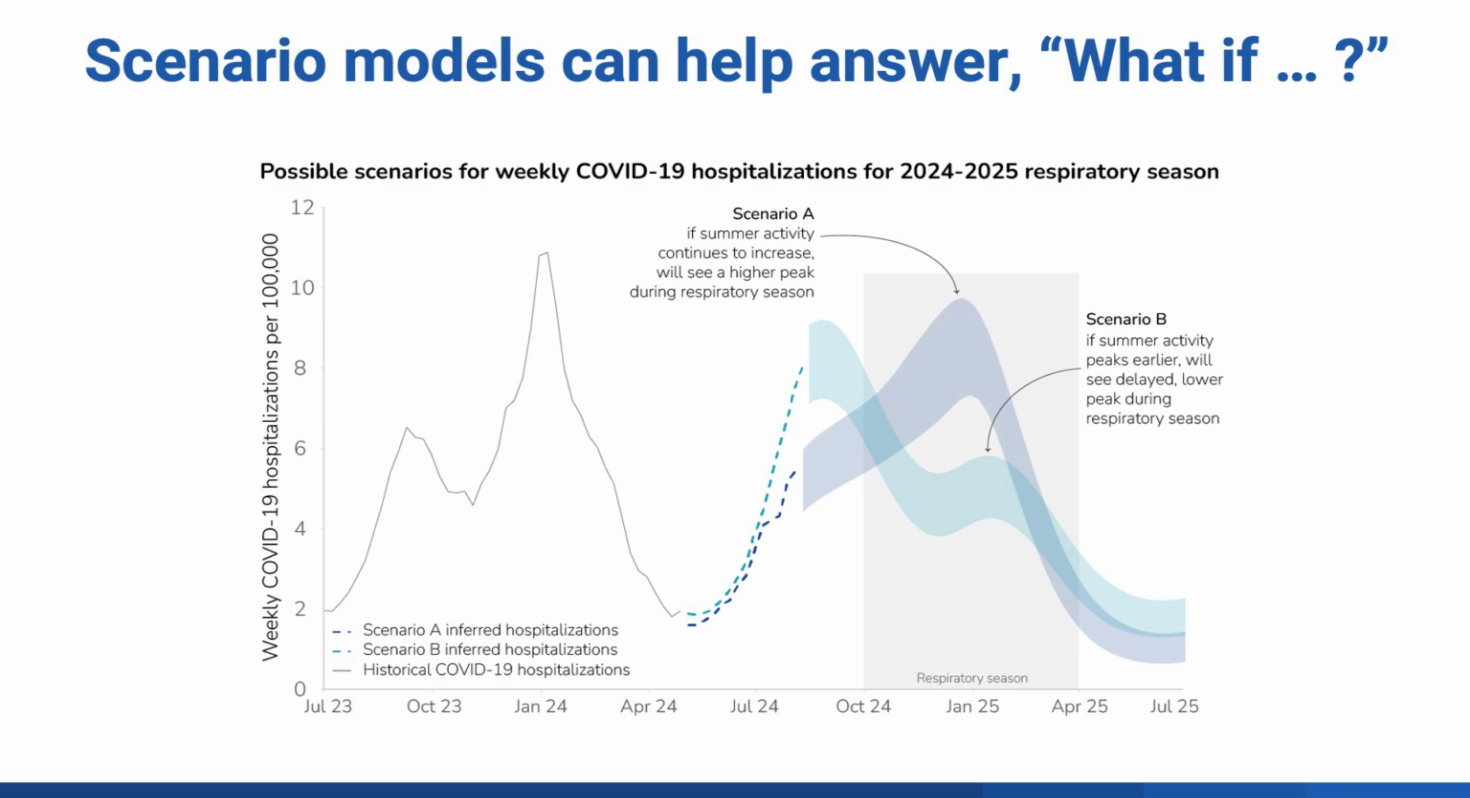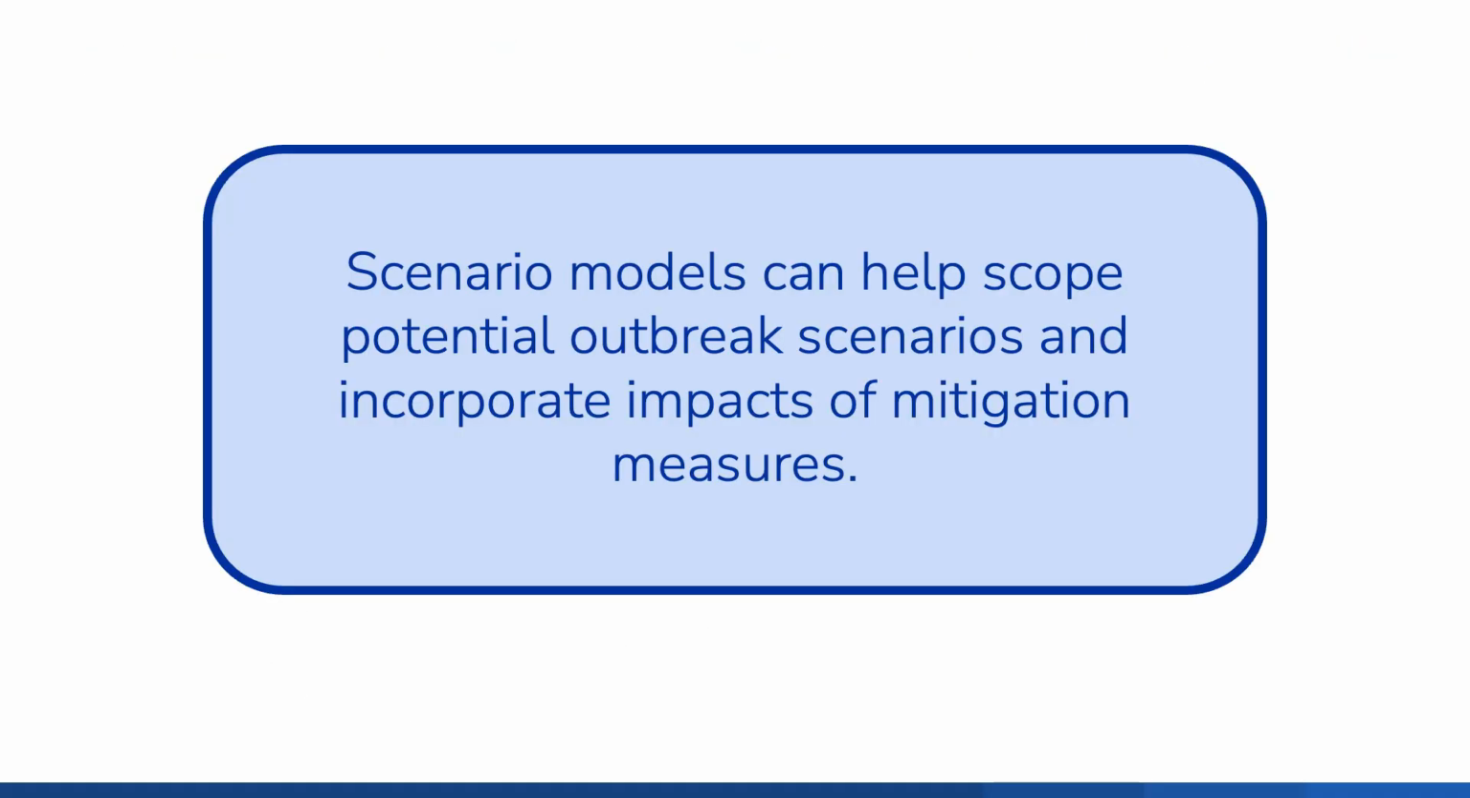As you can see in Scenario A, the dark blue color, if the summer wave is lower, this would likely result in a higher peak of weekly hospitalizations for COVID-19 during the respiratory season, indicated in the gray banded section. However, on the other hand, if the summer activity were higher, like in Scenario B in light blue, this could result in a lower peak during respiratory virus season, possibly due in part to more population immunity from the higher summer peak. Scenario models can help scope potential outbreak scenarios and incorporate impacts of mitigation measures.